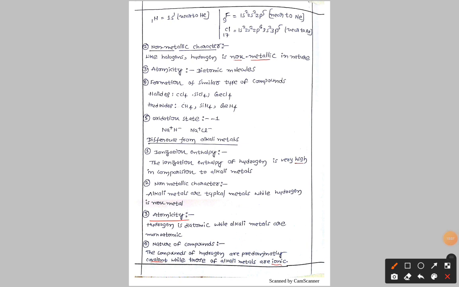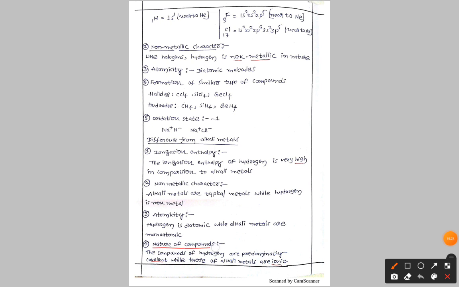Next, atomicity. Hydrogen is a diatomic molecule, while alkali metals are monoatomic. As you know very well, we always write sodium as Na, potassium as K, rubidium as Rb. So you are writing them as monoatomic, but hydrogen exists as an H2 molecule. It is a stable form.